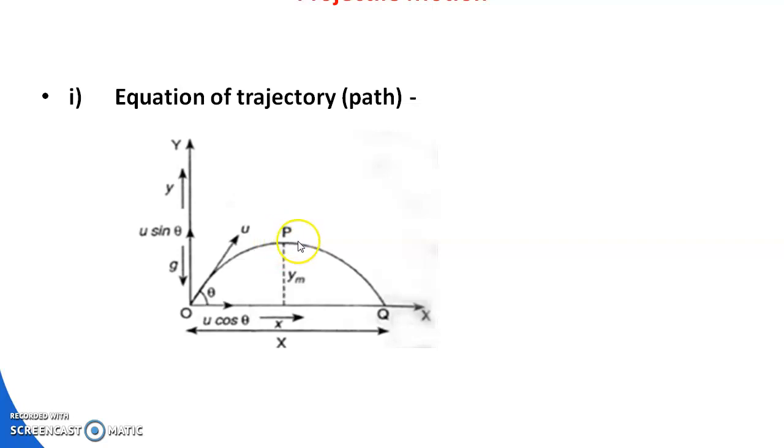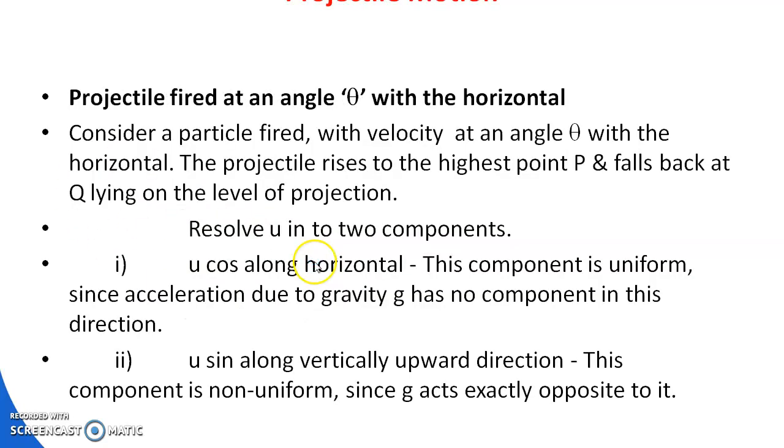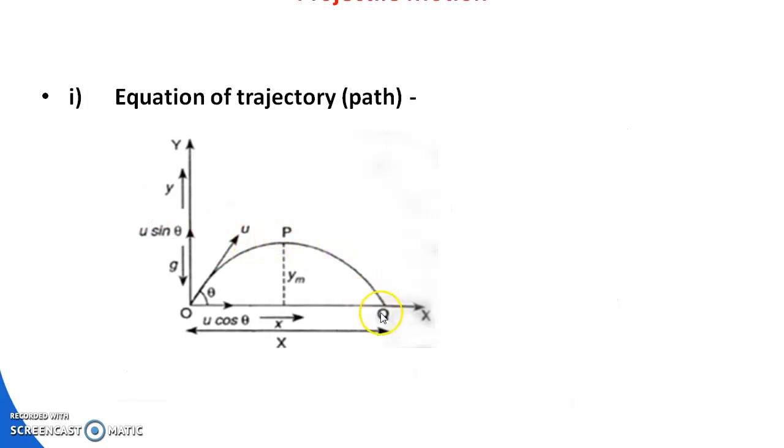Vertical velocity u sin theta becomes 0, then increases. This is non-uniform in nature. So, projectile fired at an angle theta with horizontal. Consider a particle fired with a velocity u at an angle theta with horizontal. The projectile rises to the highest point P, then falls back to Q.